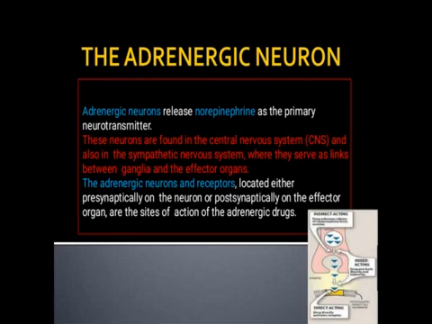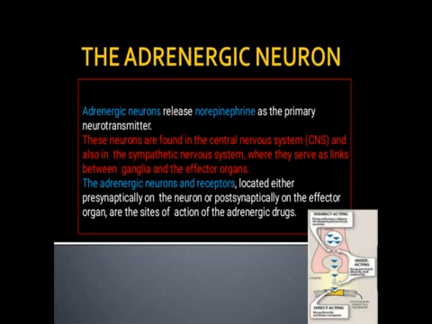Adrenergic neurons release norepinephrine as the primary neurotransmitter. And here neurons कुठं find होतात? They are present in the central nervous system and also in the sympathetic nervous system, where they serve as a link between ganglia and effector organs. So already we have seen for sympathetic and parasympathetic there are two ganglia required, presynaptic and postsynaptic.